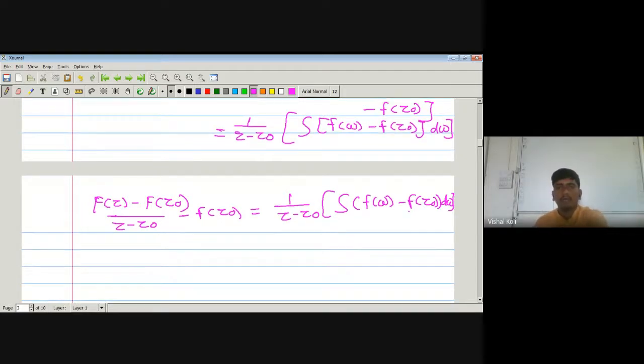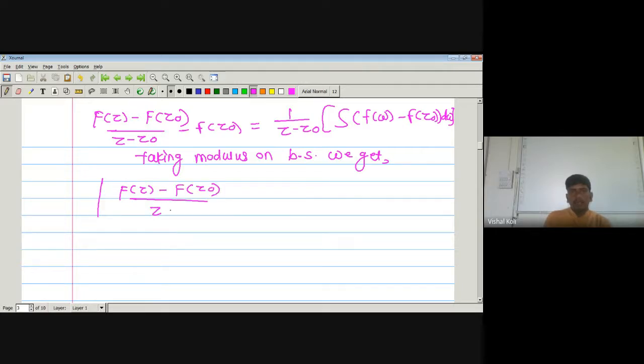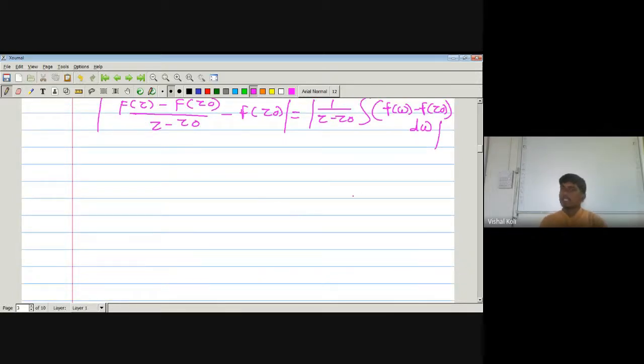Okay, now taking modulus on both sides, we get the modulus of capital F of Z minus capital F of Z0 divided by Z minus Z0, minus small f of Z0, equal to the modulus of 1 upon Z minus Z0 times the integration of f(w) minus f(Z0) dw. Now we know that the modulus of an integration is less than or equal to the integration of the modulus.